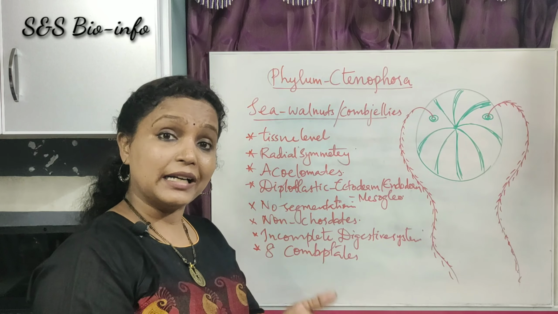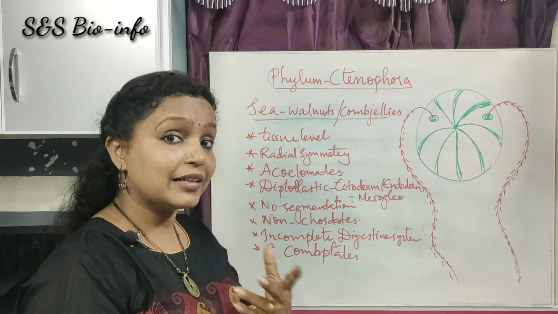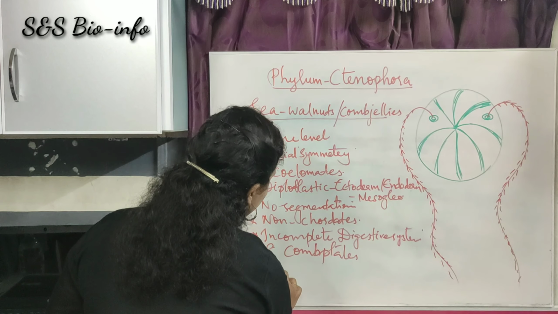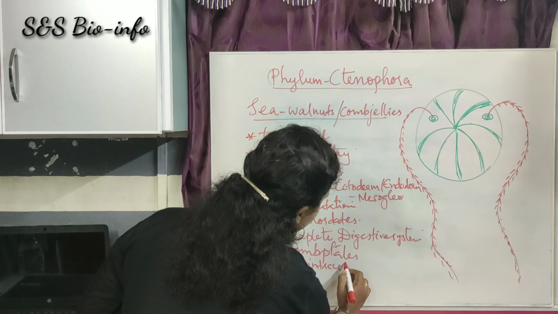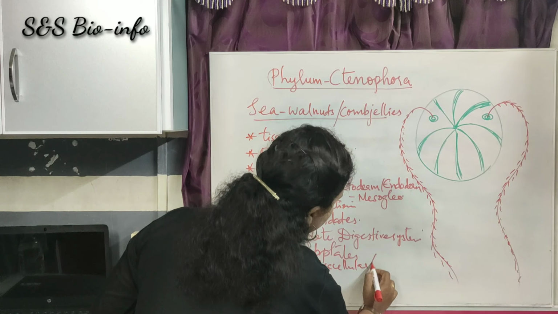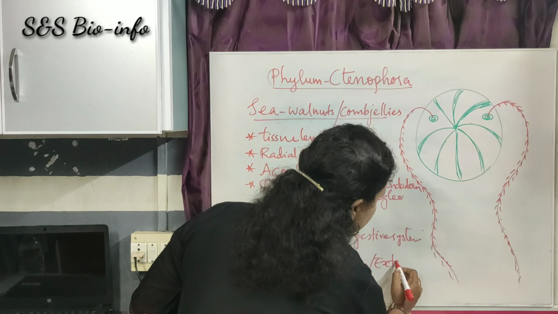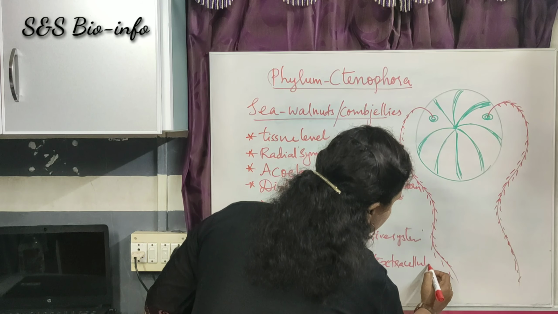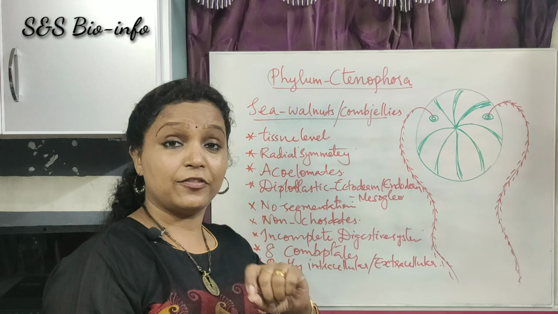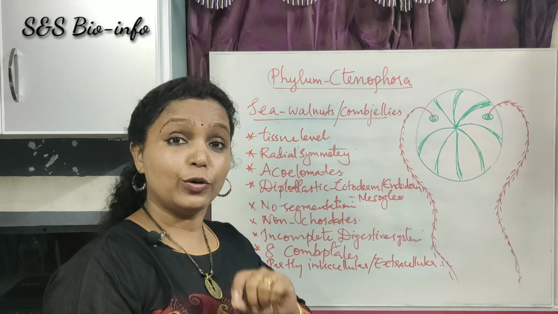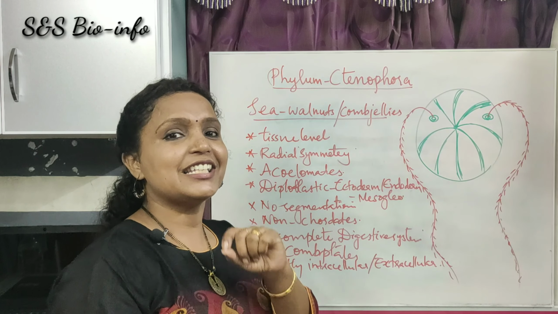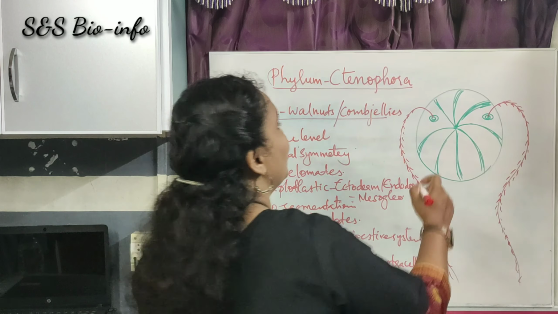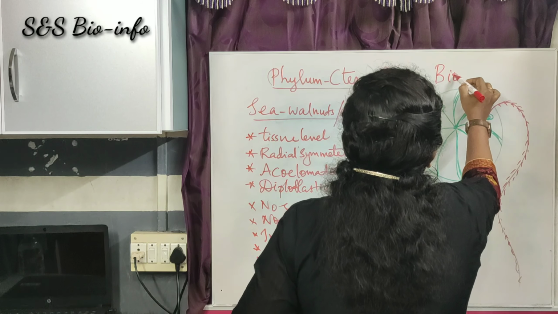The digestion is partly intracellular and partly extracellular. They have a specific feature called bioluminescence. They have the ability to emit light. Such property is called bioluminescence.